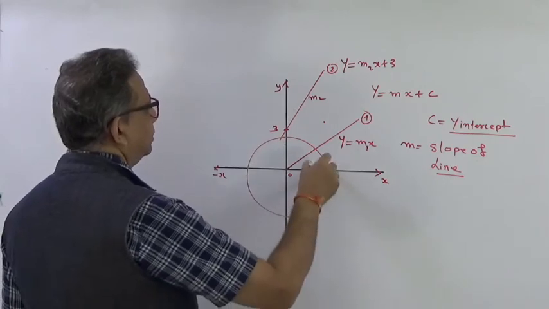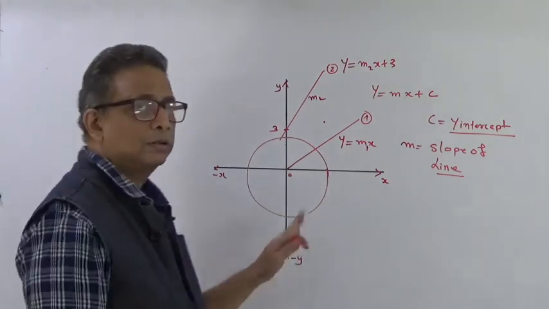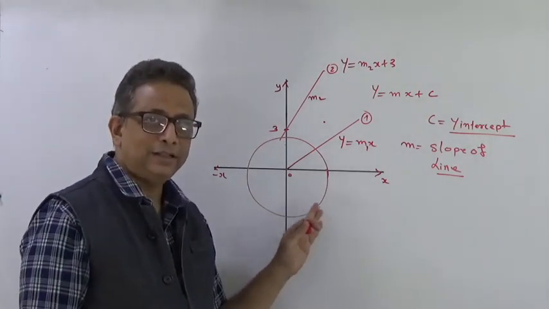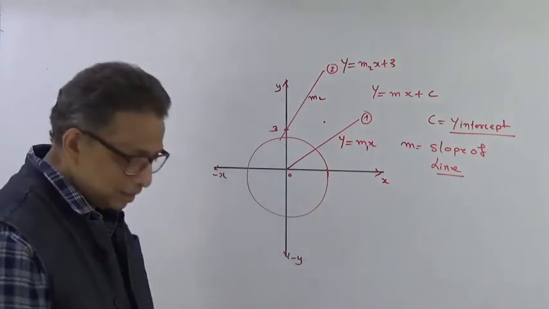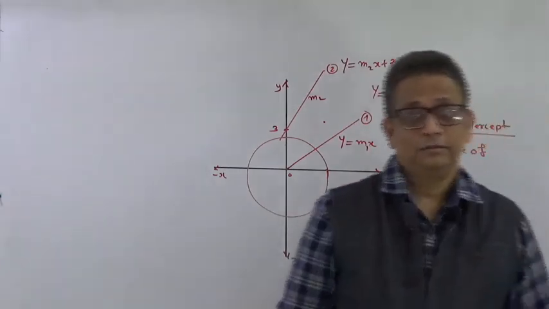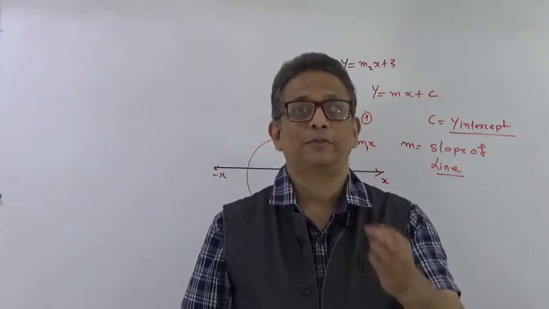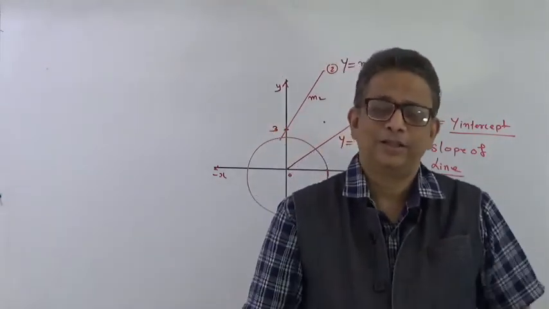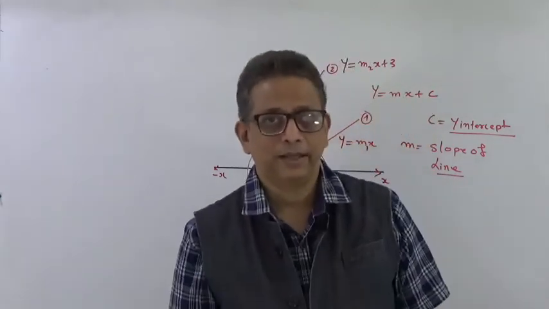Do you recognize this graph? This graph is called a circle. Up till now you have heard a lot of things about the circle. You know what the area is, you know what the perimeter of the circle is. I am not going to revise all these things because you have been doing them from your 8th standard, right?